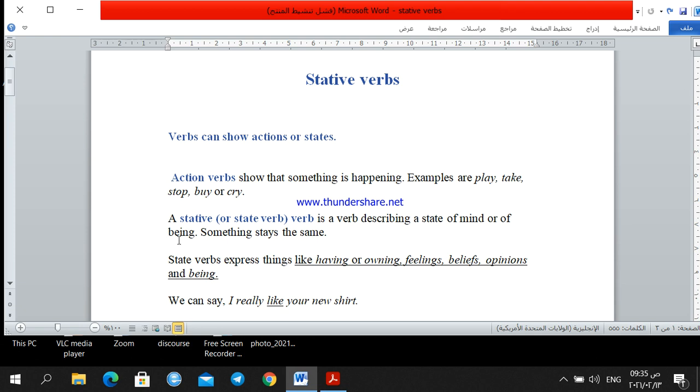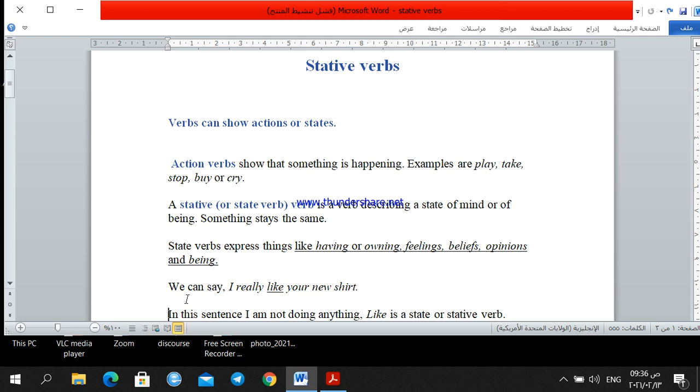Something stays the same. Stative verbs express things like having or owning, that is, possession, as well as feelings, beliefs, opinions, and being.